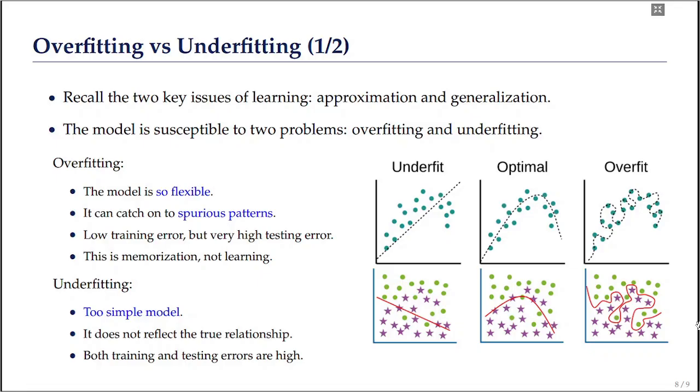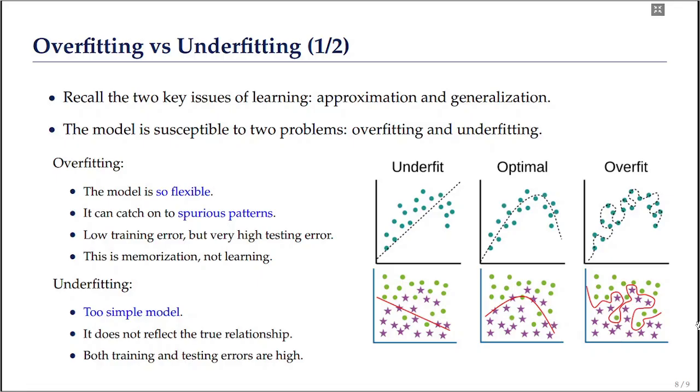We say a model is overfitting when the model is so flexible that it touches each and every point, that is, the training error is too small. However, such a model can catch on to spurious patterns.